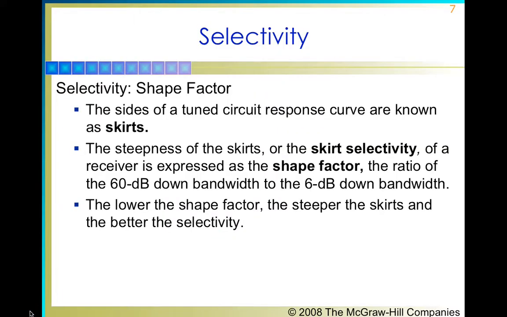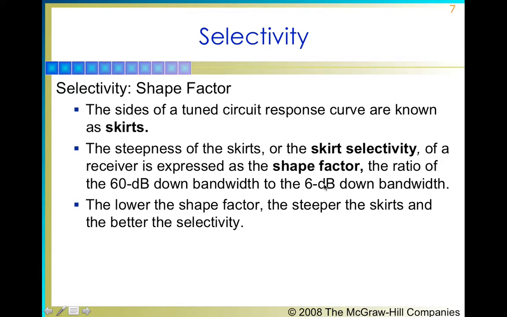So moving forward, we have another terminology which is called the shape factor, and it is basically the sides of the tuned circuit response, and the steepness of its selectivity value is from the ratio of the 60 dB point of the bandwidth to the 6 dB point down the bandwidth, and the lower the shape factor, the steeper the skirts and the better the selectivity.